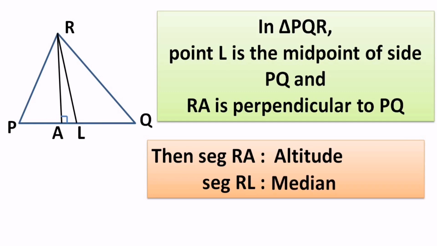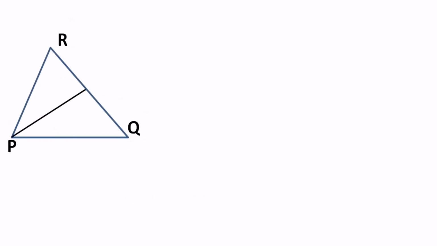Now here is one more question on your screen. The same triangle PQR is chosen by me, and this time segment PM is drawn, and segment QL is drawn.